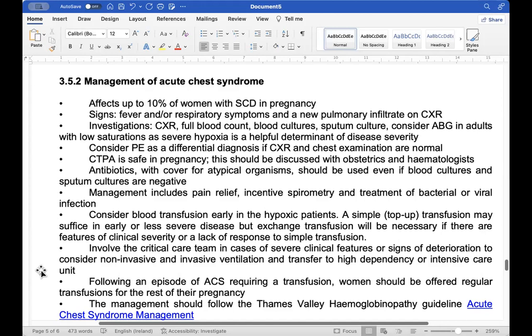And antibiotics with cover of atypical organisms should be used even if the blood cultures and the sputum cultures are negative. The management includes pain relief, incentive spirometry, and treatment of bacterial and viral infections. And consider blood transfusion early in the hypoxic patients.